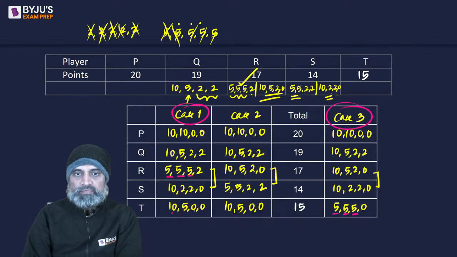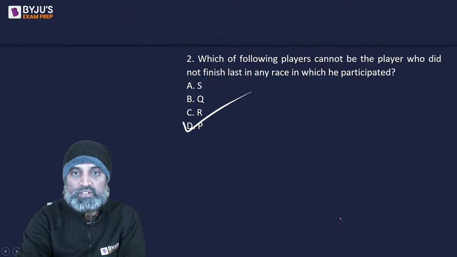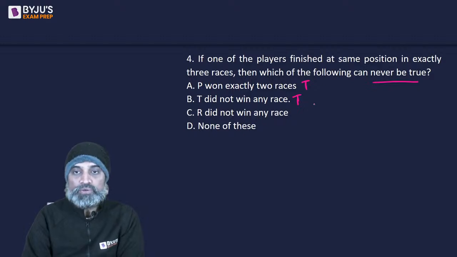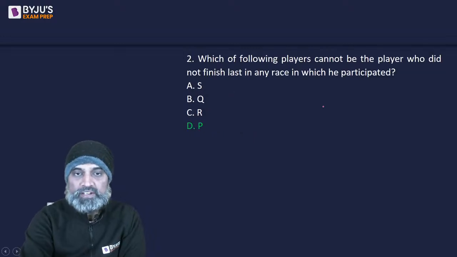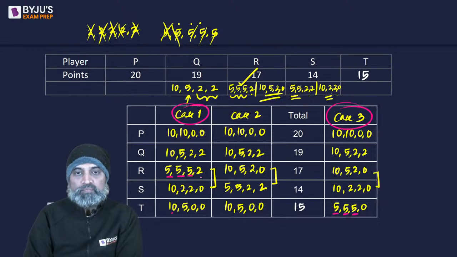T may have won a race, may not have won a race, right? So not sure, so we can't say it's true. It says never be true. So it may be true, it may be false. R did not win any race. R may win a race, may not win a race.